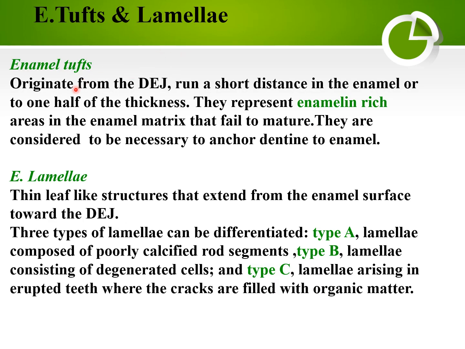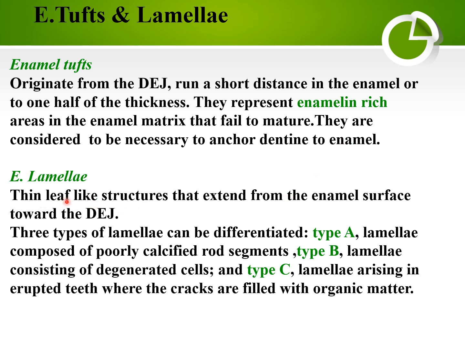Enamel tuft and lamellae. One of them represents a dentino-enamel junction structure, and the enamel lamellae represent one of the enamel surface structures. Enamel tufts originate from the dentino-enamel junction and run a short distance in the enamel, up to one half of the thickness. They represent enamelin protein-rich areas in the enamel matrix that fail to mature. They are considered to be necessary to anchor dentin to the enamel because they are present in the dentino-enamel junction.